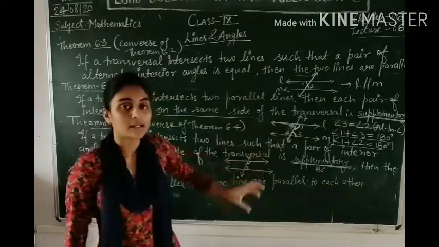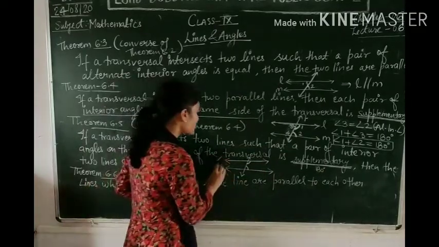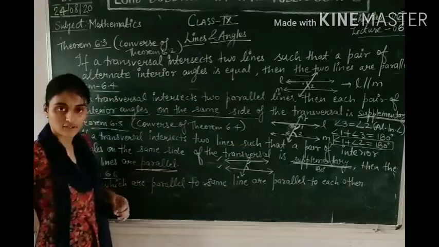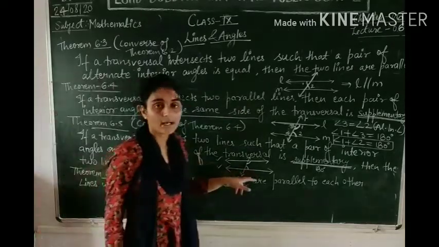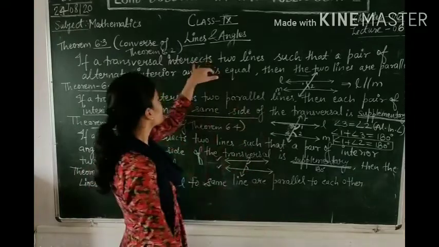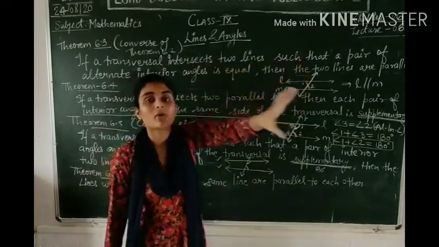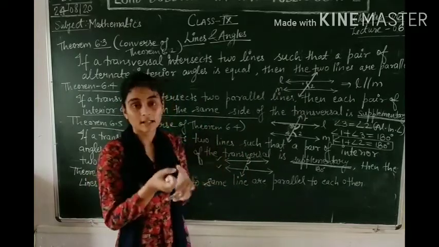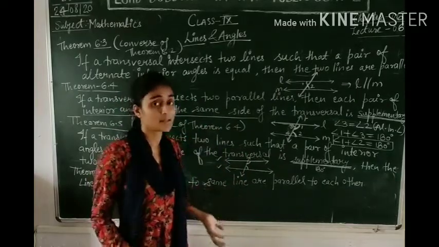अगर इनका sum 180 degrees है, that means ये जो two lines आपने draw की थी, they are what? They are parallel to each other. And if you need to prove them parallel, what you have to do? You just need to prove the alternate pair of angles equal. आपको क्या prove करना है? If the pair of alternate interior angles are equal, then the two lines are parallel.